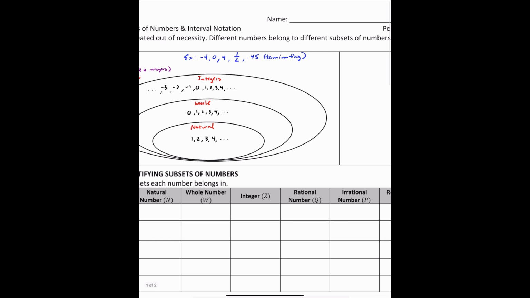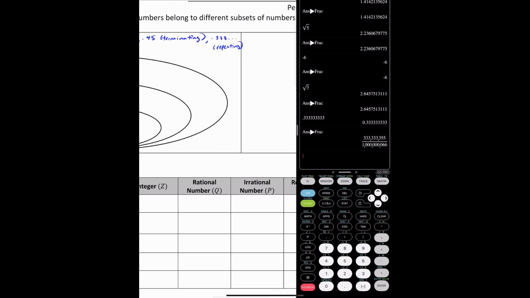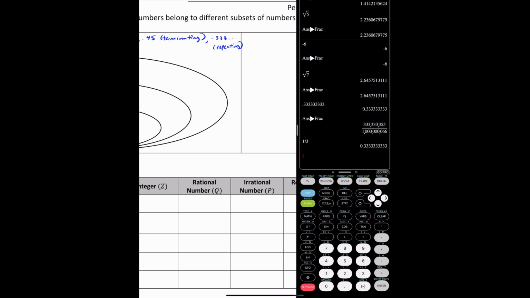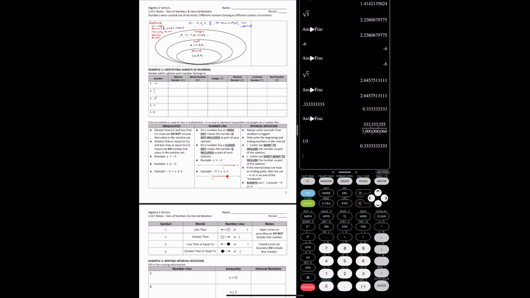I can also say 0.333 and so on and so forth, right? This is considered a repeating decimal. That's okay because I can express this as a fraction. 0.333 repeating is basically 1 divided by 3. 0.333 and so on can be changed into 1/3, and 1/3 is a fraction. I can express that as a over b, where 1 is an integer and 3 is an integer.